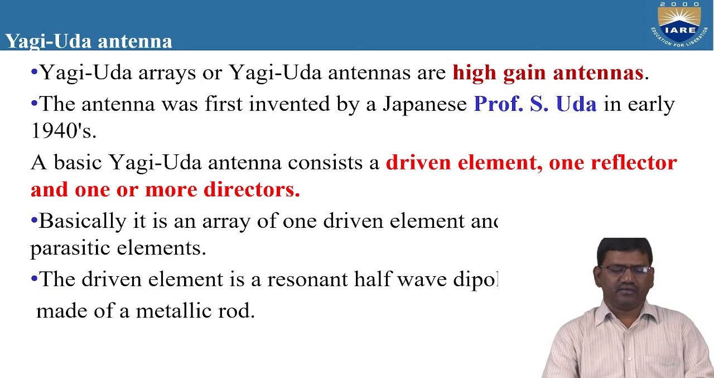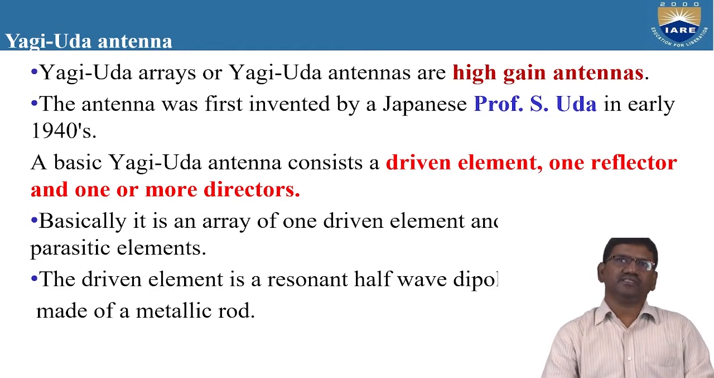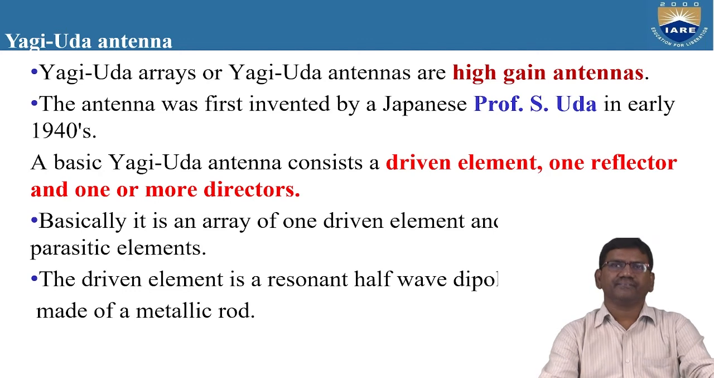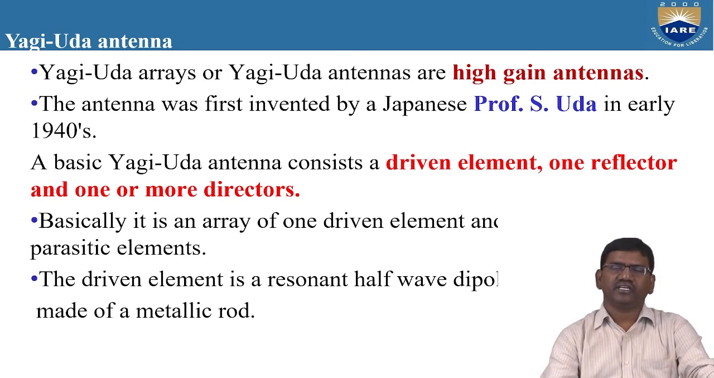Initially they designed an antenna with 2 elements only. Later, after many years, they increased the number of elements, and they proved that the gain and the directivity of the antenna can be increased by increasing the number of elements. Basically, this Yagi-Uda antenna consists of a driven element, a reflector, and one or more directors. Initially in the year 1940, they invented this antenna with only 3 elements.